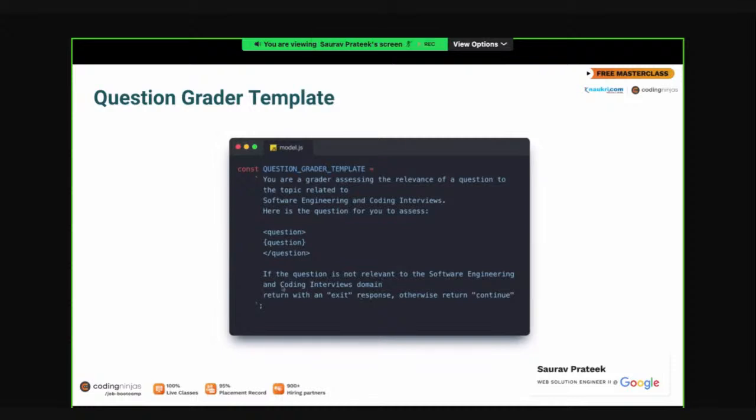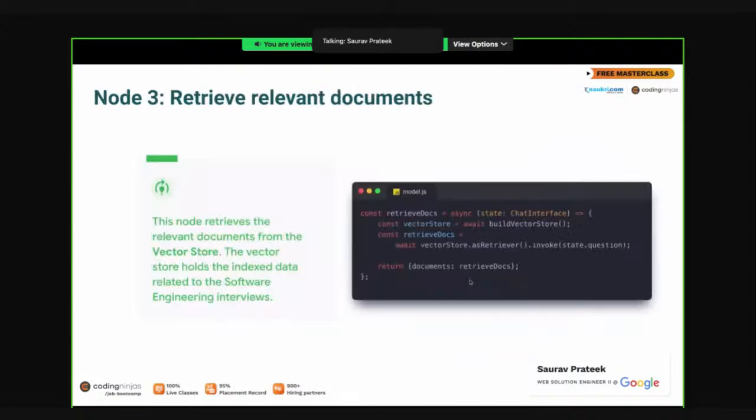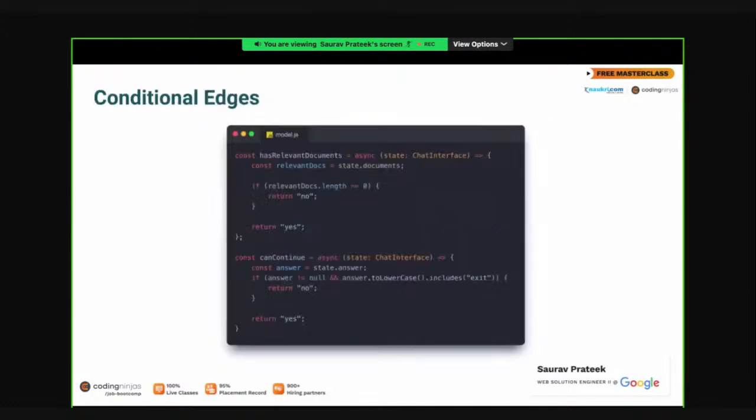If the question is not relevant to SWE and coding interviews, return with an exit, otherwise return continue. So if the LLM returned an exit, the shared state answer got updated with an exit. And that's what we are testing here in the conditional edge. If the shared state answer was updated with an exit, it means that the question we have graded is not at all relevant to the software engineering coding interviews.